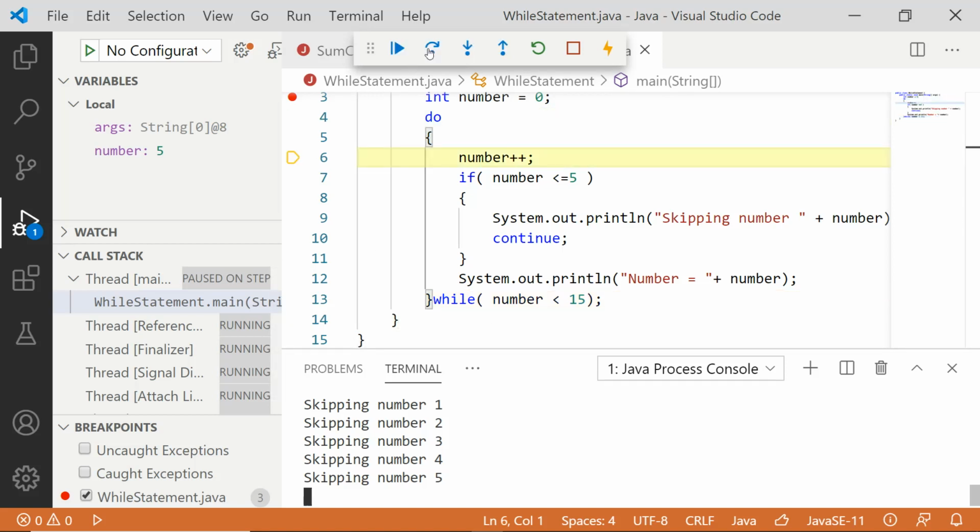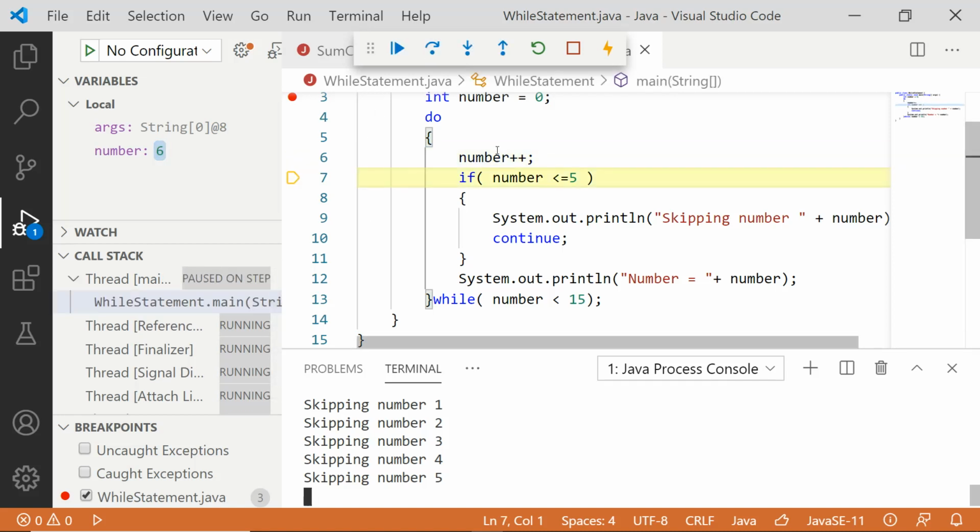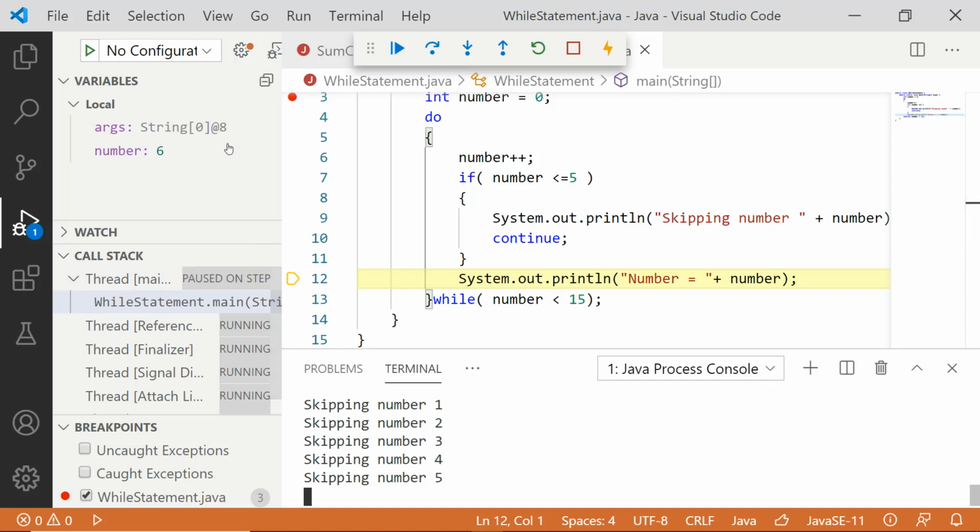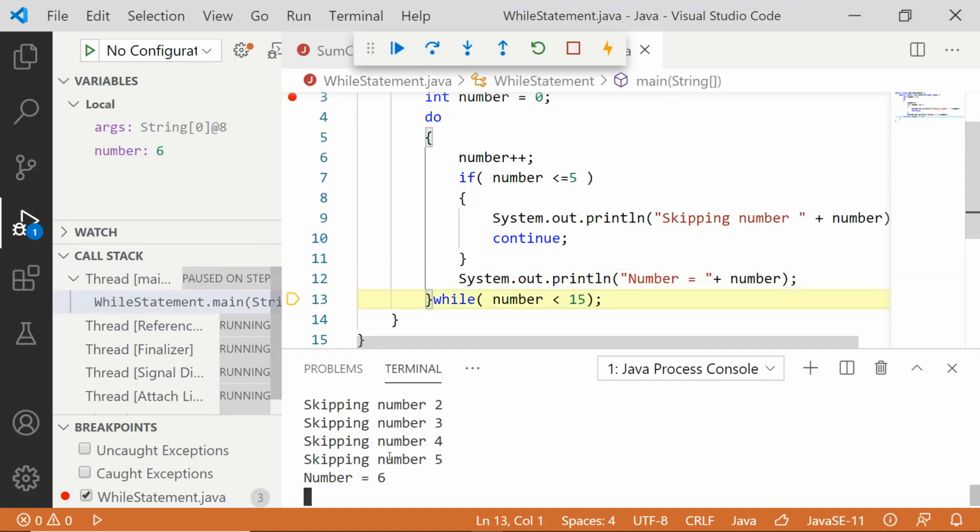Enter. Number is incremented by 1, it becomes 6. 6 less than or equal to 5 is not a true condition. So you come out of this if and reach the 12th line now, because continue is not executed. So the 12th line can be executed now. What is going to print here? Number equal to 6 gets printed.